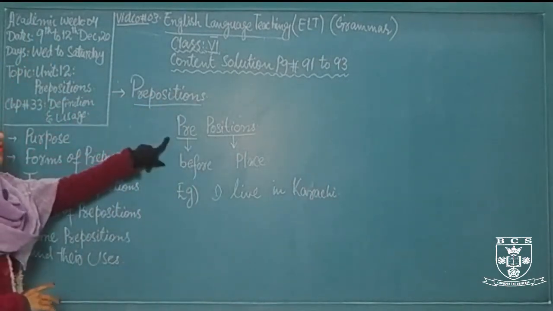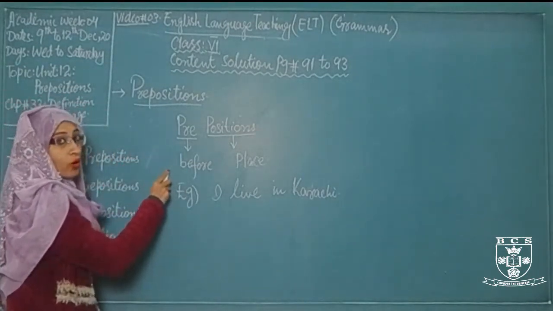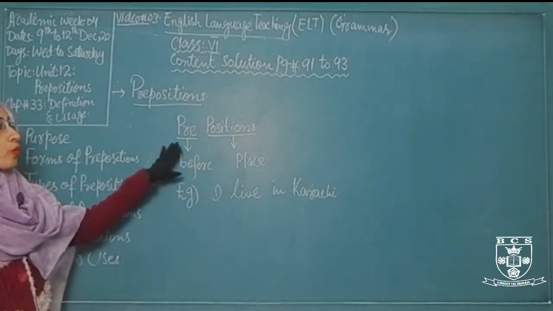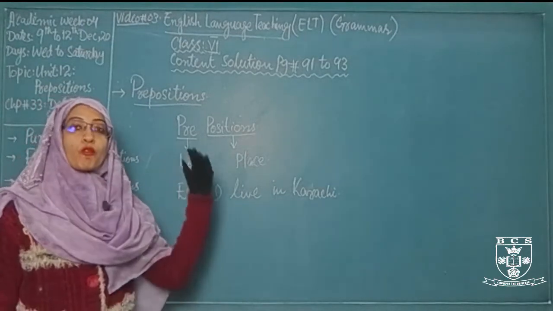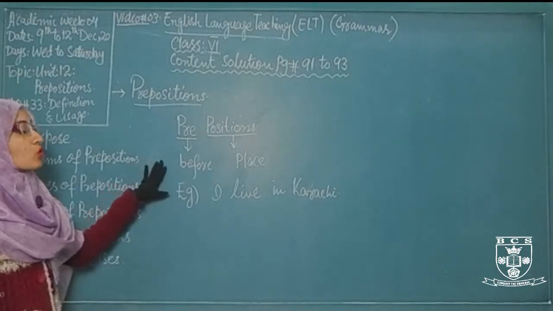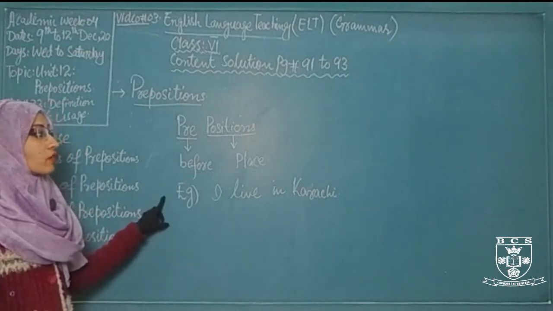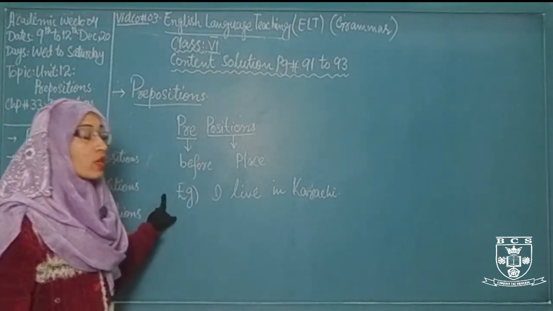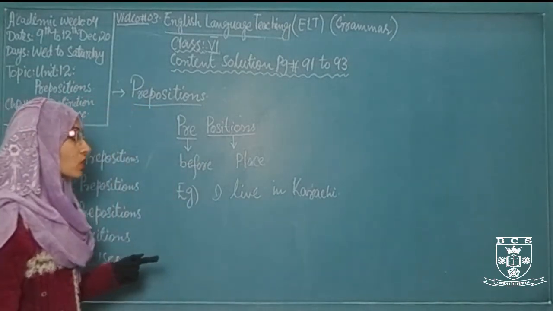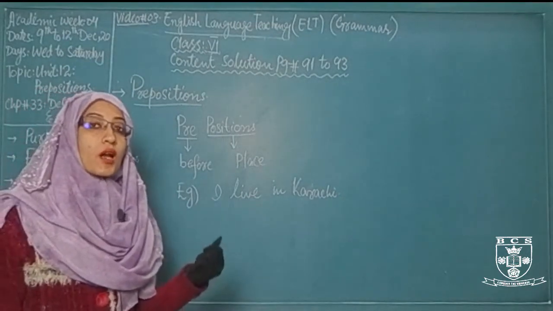The term preposition is divided into two parts. The first is pre, which means before, and the second is position, which means place. It means that the position or place of the preposition is before. But before what? Before the noun. So there is a statement that a preposition always comes before the noun. The second statement is the actual definition of preposition: a preposition is a word which shows the relationship between the subject and the object.